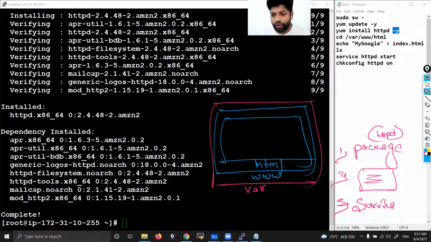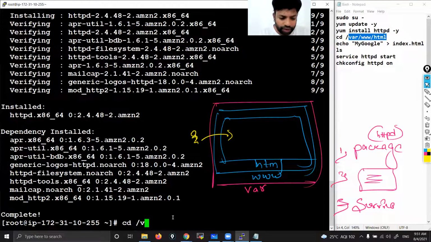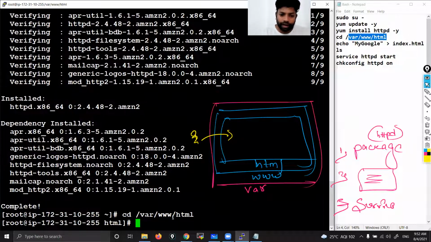Fine. Now right now, I'm somewhere outside. I need to go inside this html directory first. I'll tell you why we need to go. See how to go? Simple. If you want to go, cd changes the directory: cd /var/www/html. Okay, now press enter. Now where are you? You are inside the html directory. That means I entered inside the html directory.